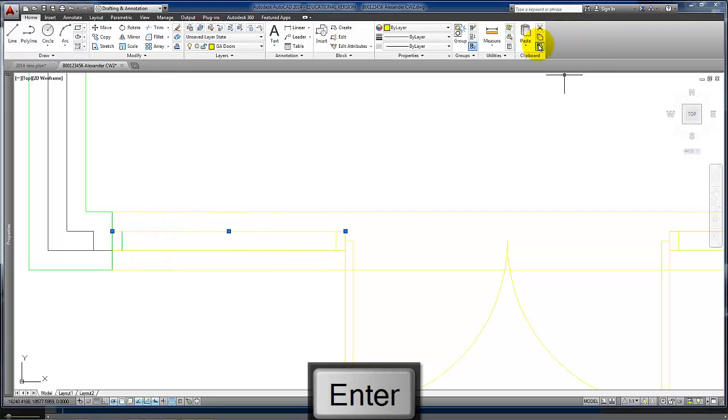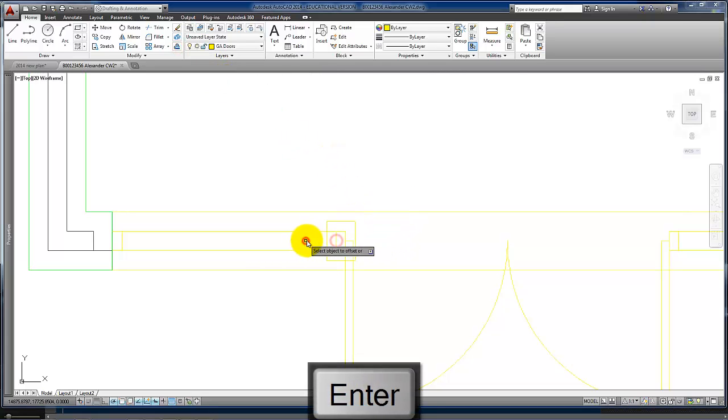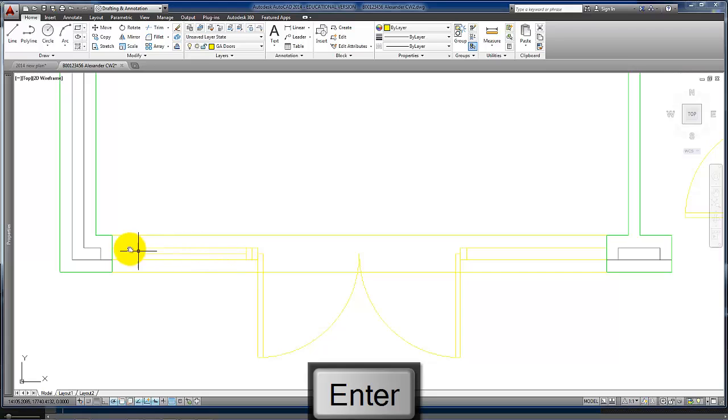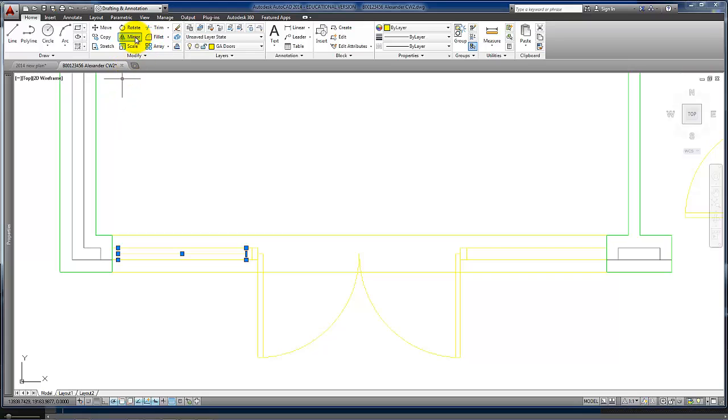We can match the properties for this line, and then once again really we ought to offset by 50 at the other side here, and again we can trim to leave just the line in the middle, and put a line in to indicate where the glazing will be. And then we can mirror those elements to the other side.